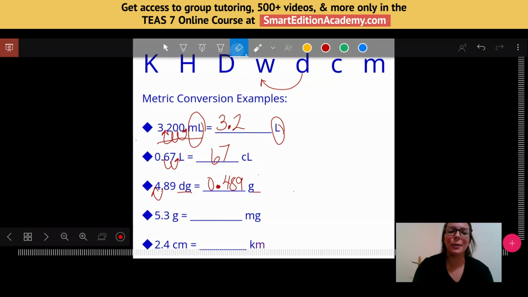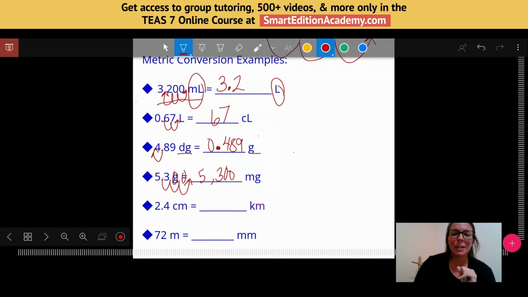Now let's try to go from grams to milligrams. Okay, so grams is a whole unit. 1, 2, 3 times to the right. Let's swoop. 1, 2, 3 times to the right. Notice I have a couple empty spaces. I just fill those with zeros, and I get 5,300 milligrams.